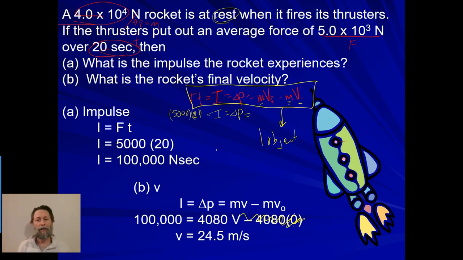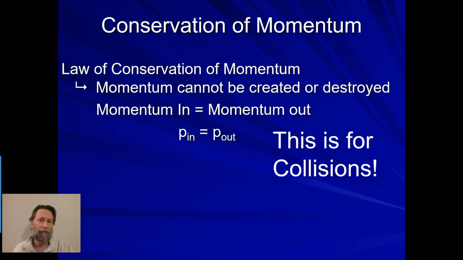A single object. So when you're dealing with two objects, then we have to move on to a different part of momentum, which is going to be the conservation of momentum, which is also simultaneously happening with this. We have the rocket fuel being thrust out the back going one way and the rocket being thrust forward going the other way. So when I look at just the rocket, I'm going to do this. But if I were to look at the fuel and the rocket, that's when I would have to deal with the conservation of momentum. Now, law of conservation of momentum.